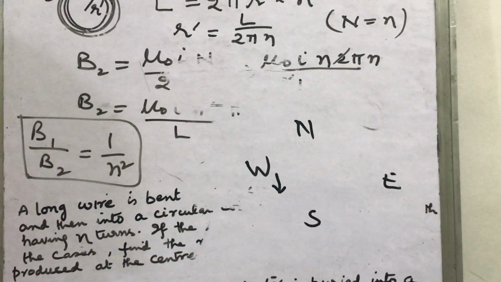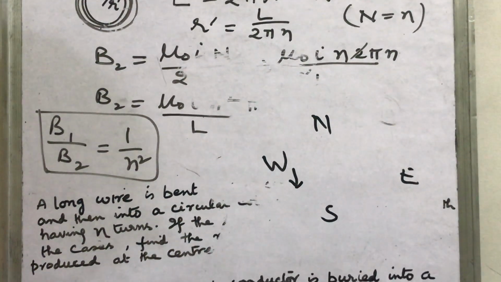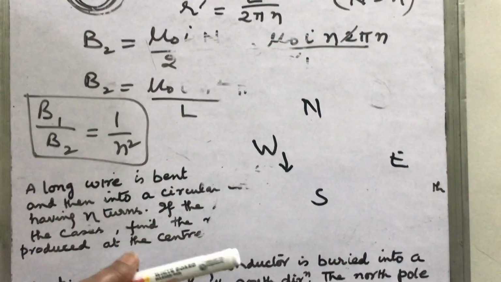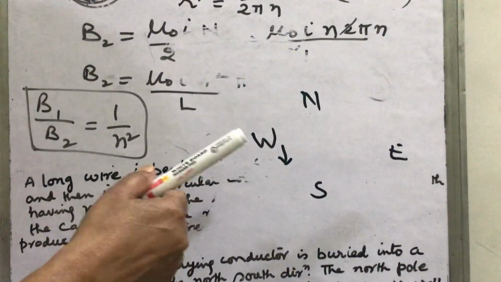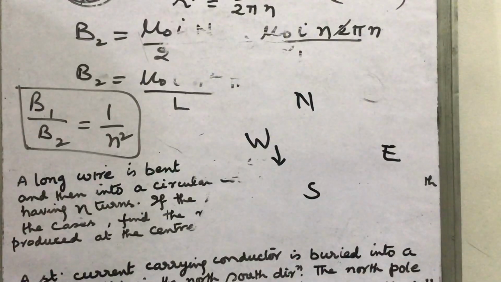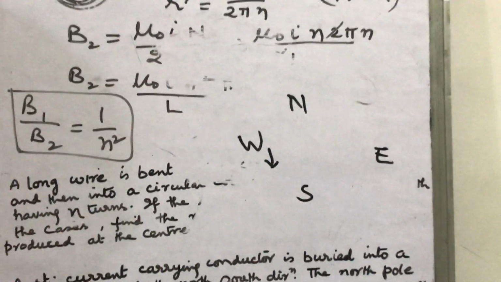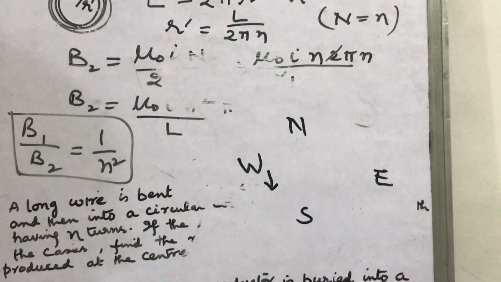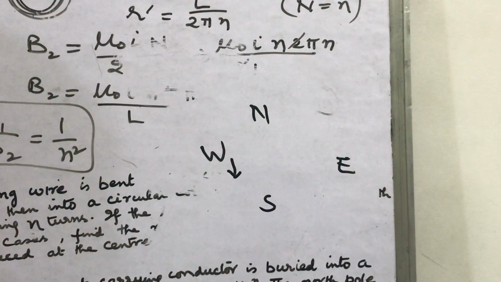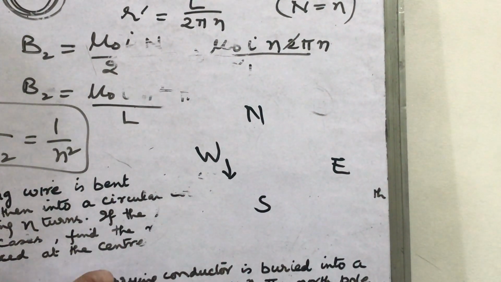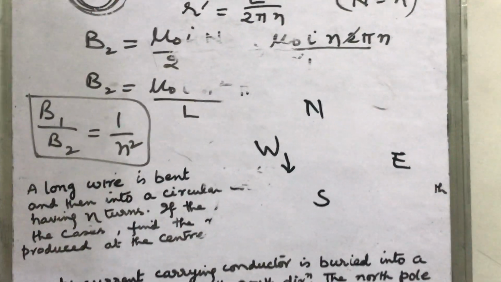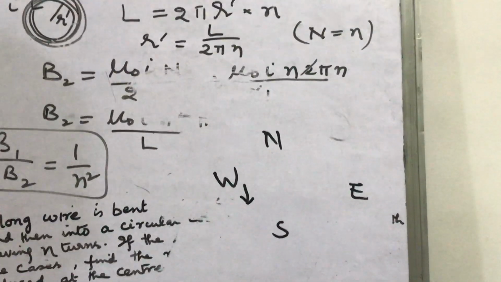I am giving you this hint and you have to solve this question. Actually, this question is a diagrammatic concept, how you will use the right hand thumb rule. The direction of the thumb gives the current, then the curling of the fingers gives the direction of the magnetic field. So you have to solve and write your answer in the comment box and don't hesitate. I will give you proper guidance.